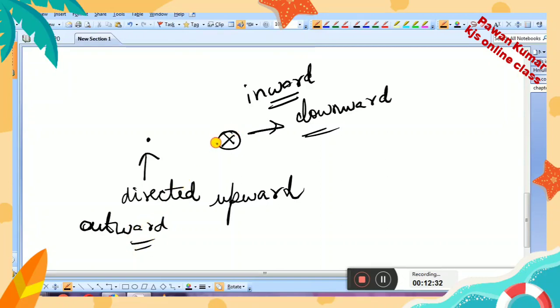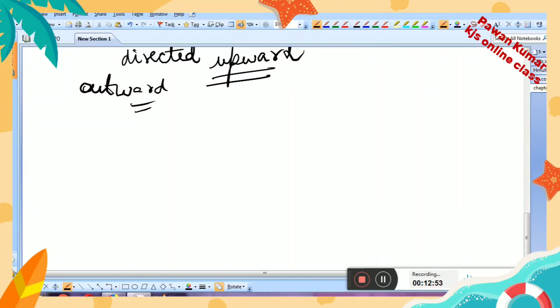So this cross means the direction of the physical quantity is perpendicular to the plane and going inward or downward, and this dot means the direction of the physical quantity is upward, or outward to the plane of paper. After this, what is the next thing?